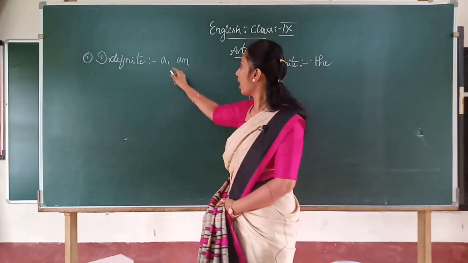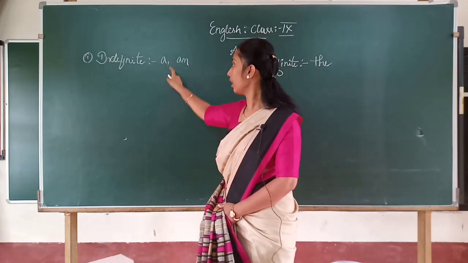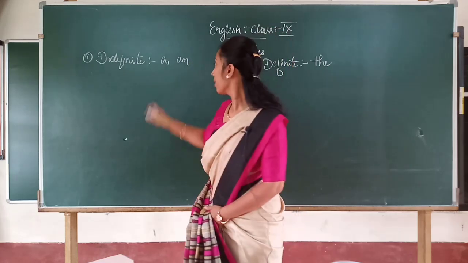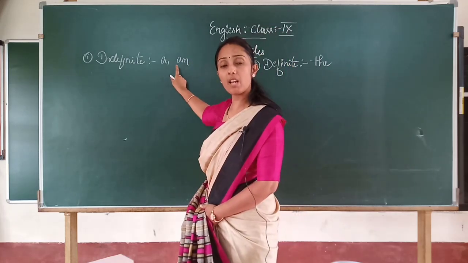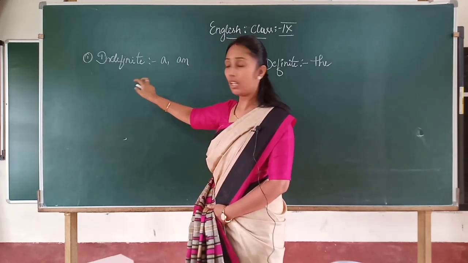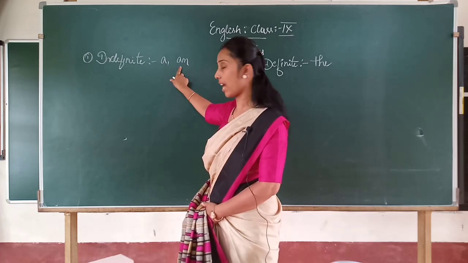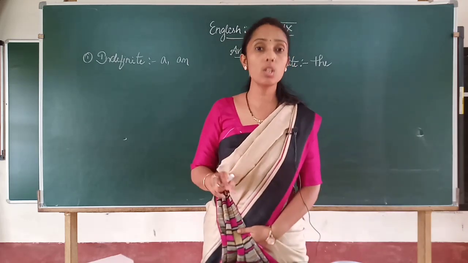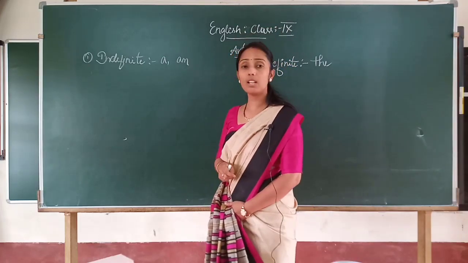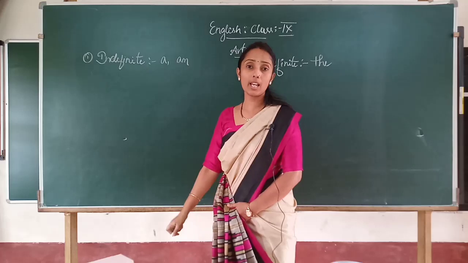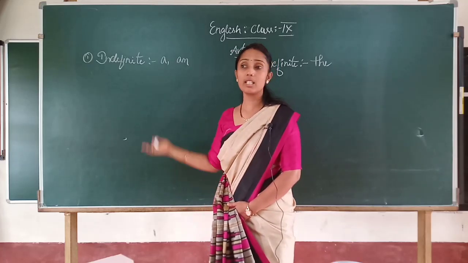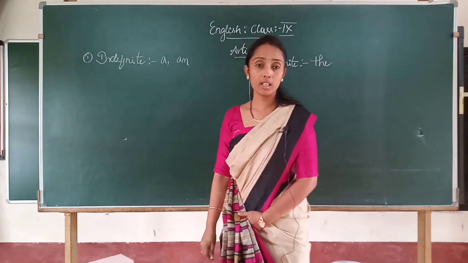Correct? Then here indefinite article, there are two words a and an. Here also we will have to remember where we are using a and where we have to use an. I will repeat once again. In indefinite article, out of these two, a and an, when to use, how to use, that is the main thing, right? So if I say indefinite article, you may have a confusion that where I have to use a and where I have to use an. Both are indefinite articles and the sentence is not definite to us.